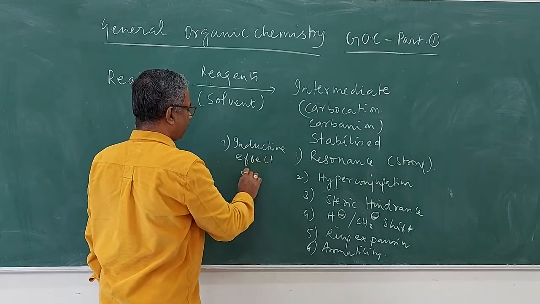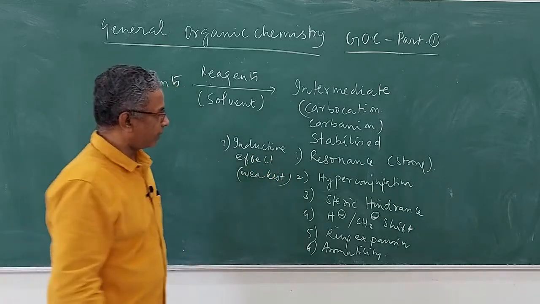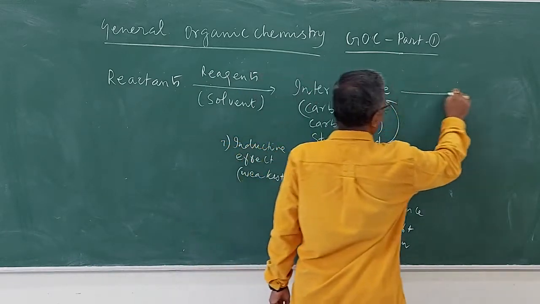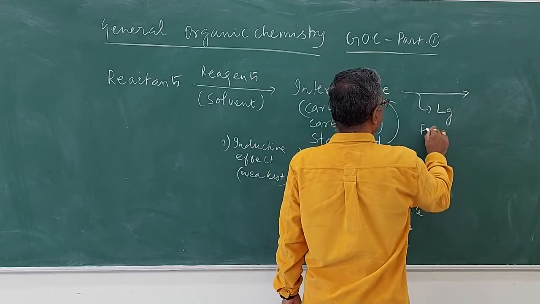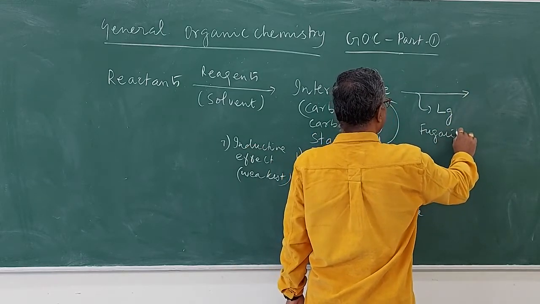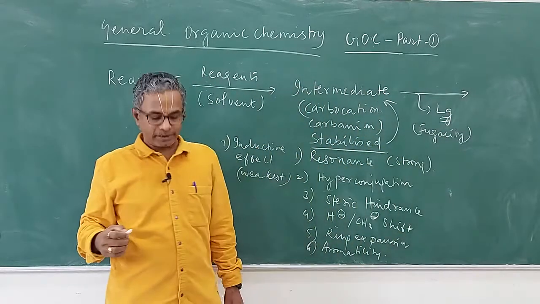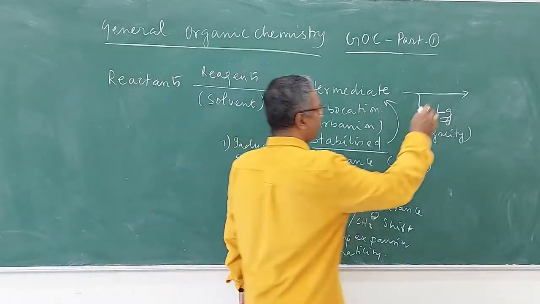This is the weakest effect of all the organic effects, which will stabilize the intermediate. So once the intermediate is stabilized, it will release a leaving group. This leaving group is called the fugacity. A leaving group is a thermodynamically stable species which will be released after the intermediate is stabilized, to form the product.